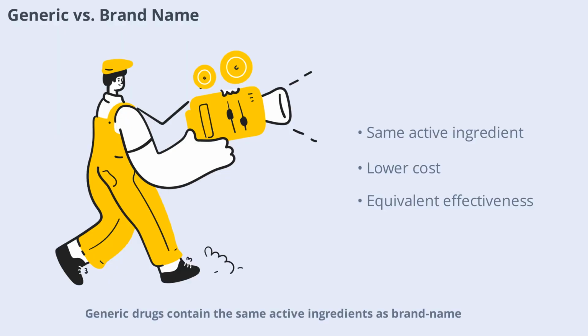Generic drugs contain the same active ingredients as brand-name drugs and work the same way in the body. They are usually less expensive because they don't have the same development costs. Understanding the similarities and differences between generic and brand-name drugs can help you make informed choices about your medications.